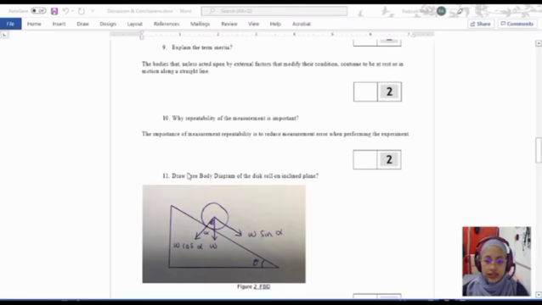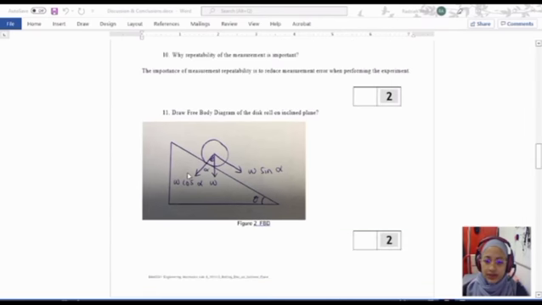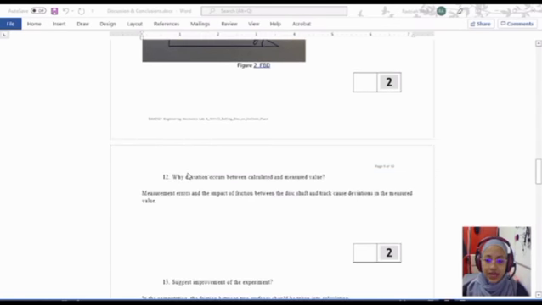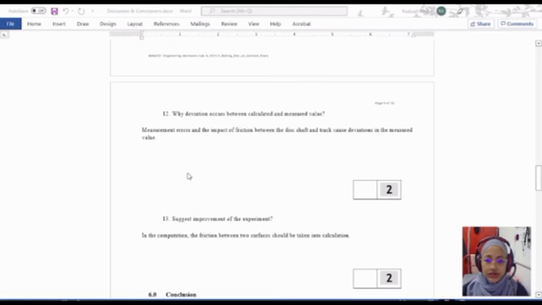So I continue with question number 10. Why is repeatability of the measurement important? The importance of measurement repeatability is reduced measurement error when performing the experiment. Basically, this is the free body diagram for the roll on an inclined plane. And question number 12, why does deviation occur between calculated and measured values? Measurement error and the impact of friction between the disc shaft and track cause the deviation in the measured value.